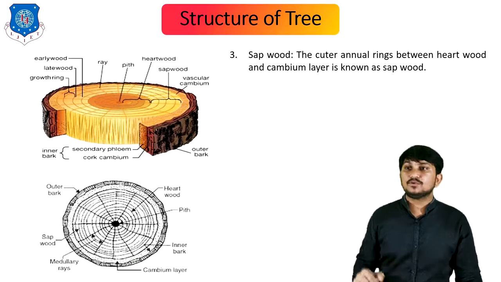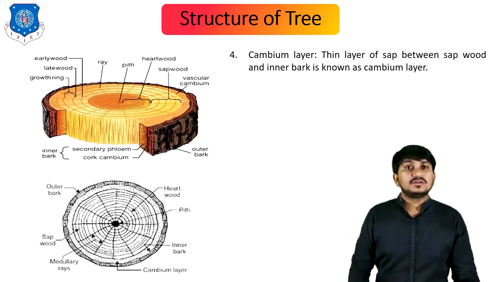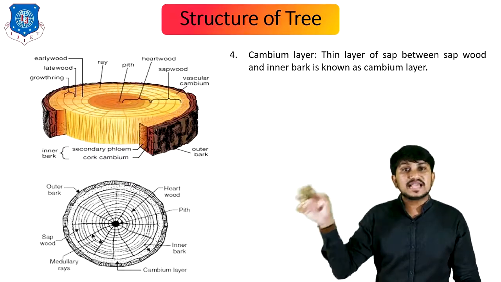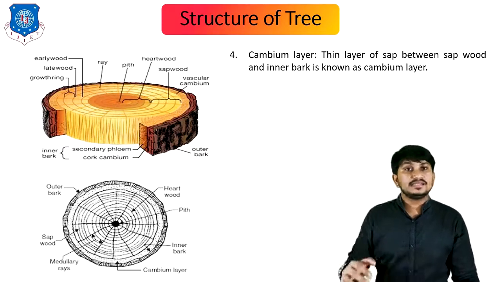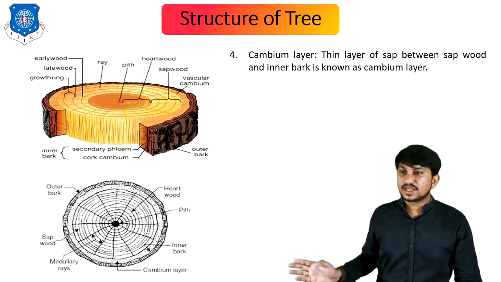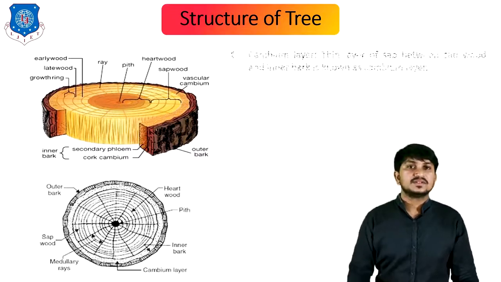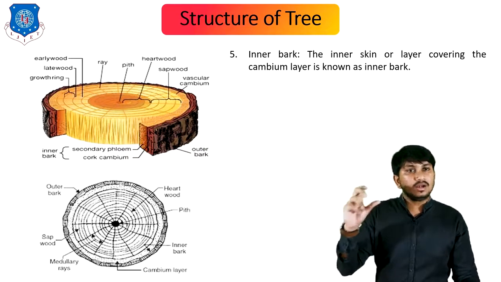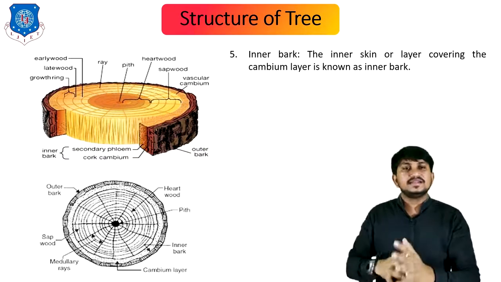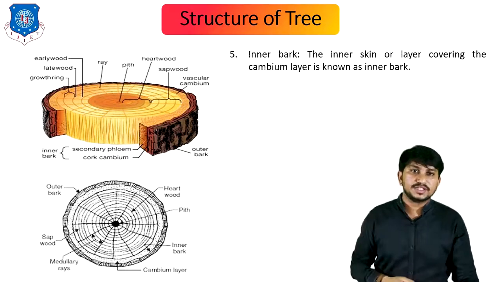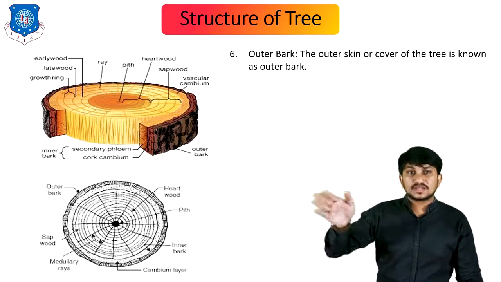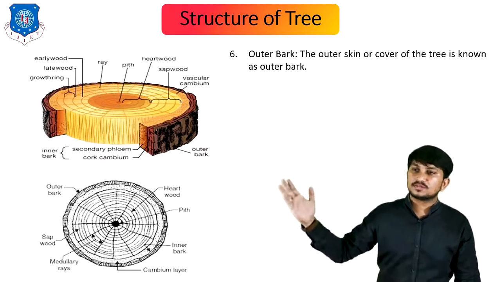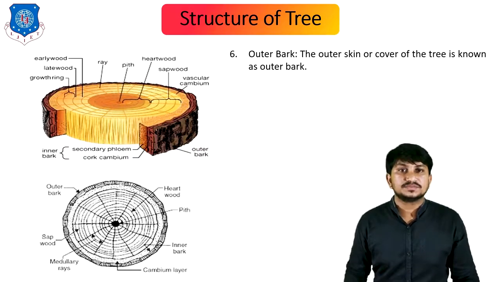Third is sapwood. The outer annual rings between heartwood and the cambium layer are known as sapwood. You can clearly see sapwood here. Fourth is the cambium layer. The thin layer of sap between sapwood and inner bark is known as the cambium layer. Fifth is inner bark. The inner skin or layer covering the cambium layer is known as inner bark. Sixth is outer bark. The outer skin or cover of the tree is known as outer bark. You can clearly see the outer bark.